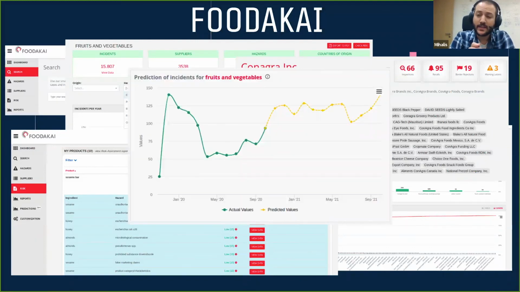And finally, something we're currently in the process of developing, currently in our alpha version: we have collected all this data going back many years. Are we able to use this data to attempt to predict what will happen in the future? This is something we're currently working on, by taking into account the last 40 years of data. We're trying to predict what will happen over the next year as far as food safety and the food supply chain are concerned.